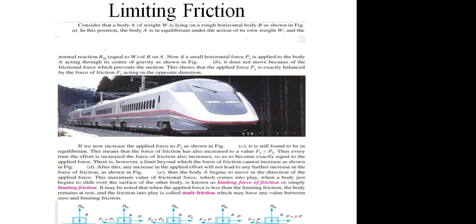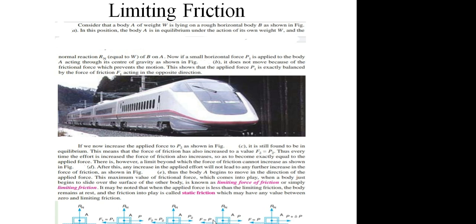So when the force P increases from P to P plus delta P, which is greater than the frictional force, the body will tend to move, in figure E. In figure E, we can see that the applied force is greater than the frictional force F. Now in figure D, we can see that the frictional force F is equal to the applied force P.